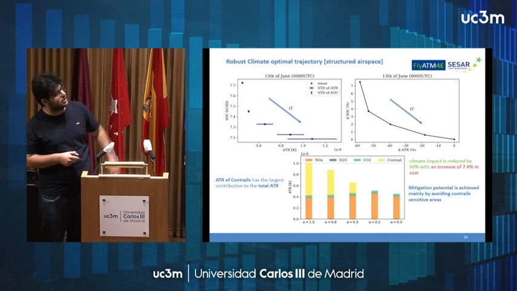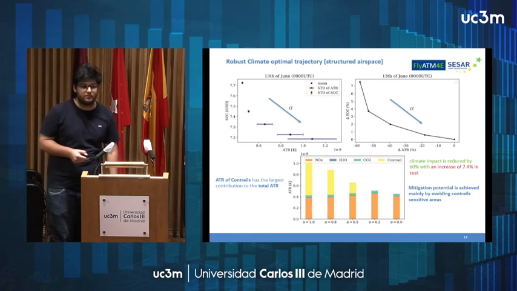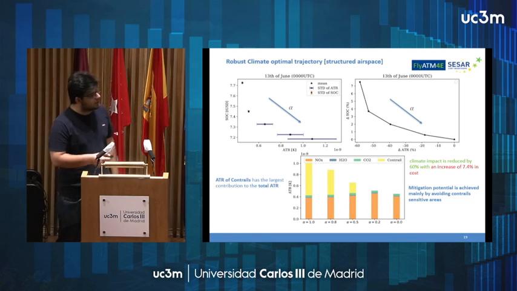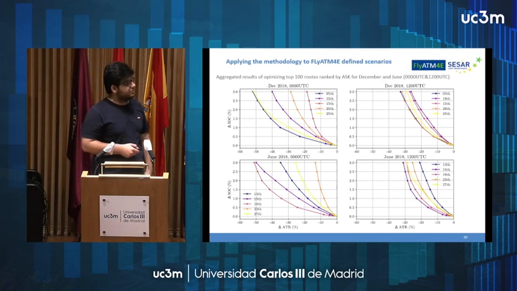60% of climate impact can be reduced by a 4.4% increase in cost, and the mitigation potential is mainly achieved by avoiding contrails, because it has sharp behavior and is very efficient in trajectory planning to be avoided. And also the average temperature response of contrails has the largest climate impact.